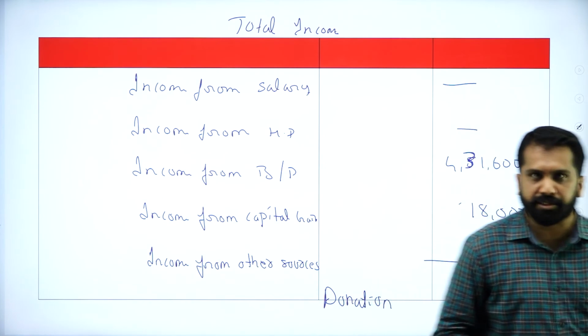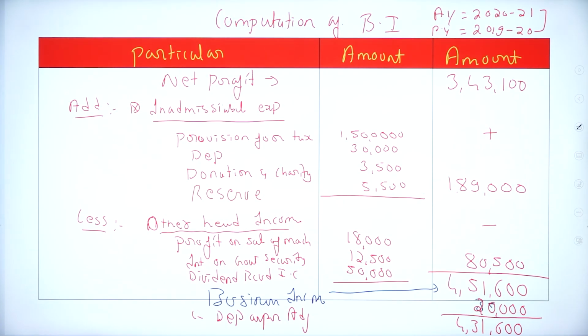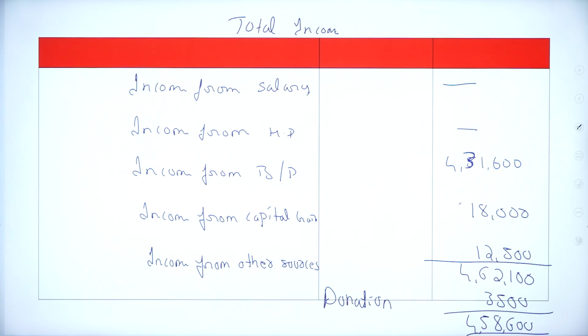I'll go out of the screen. You can take a screenshot. Now this will be like 4,31,600 and this will be your calculation. You got 4,62,100 minus your donation.